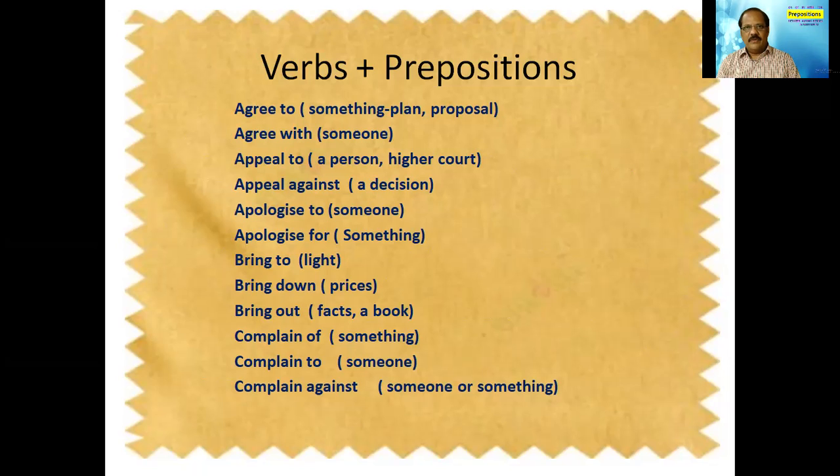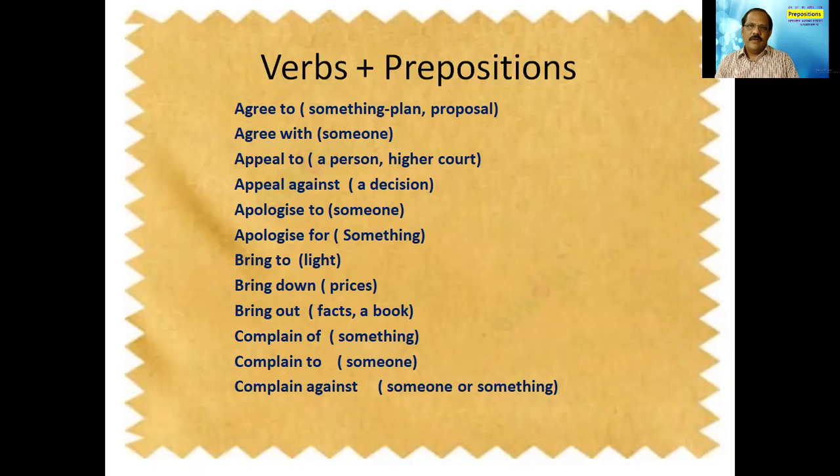With someone, we say with. When it is a plan, proposal, or something, we should say to. So after agree, we have these two prepositions possible, but we have to look at whether it is something or someone. If it is someone, use with. If it is something, use to.